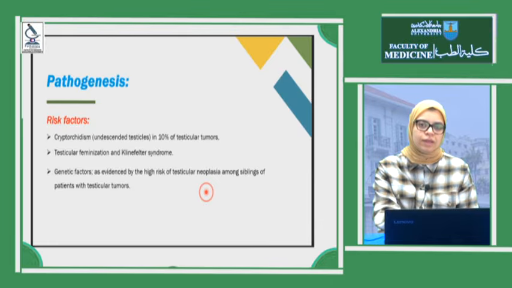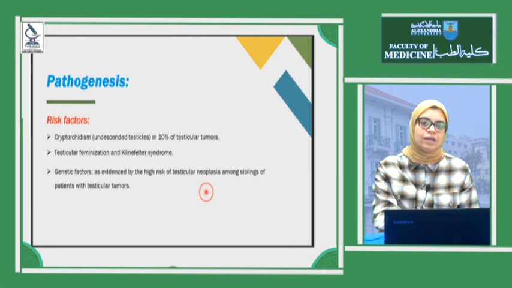The pathogenesis: we all know that neoplasm is a multifactorial disease. It couldn't be referred to only one cause, but one of the major or the most important risk factors of testicular neoplasm is cryptorchidism, or undescended testis. The normal place of the testis is the scrotum.